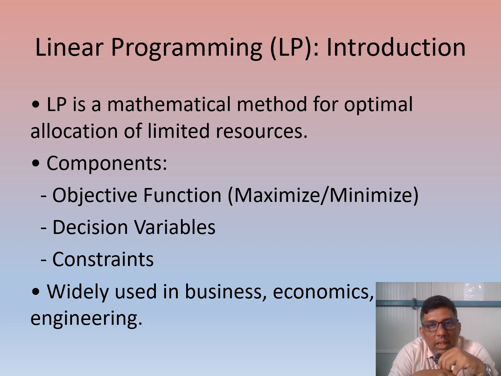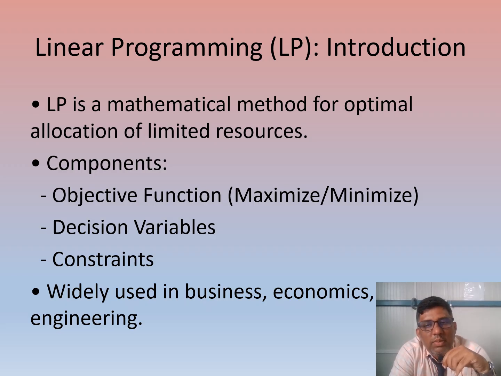Linear programming is a mathematical method for optimal allocation of limited resources, and it involves certain components, called the objective function. The objective function deals with whether it is a maximization problem or a minimization problem. You want to maximize a profit or minimize a loss, and the objective function is prepared based on how you state the problem. In this objective function, another important part is the decision variables.